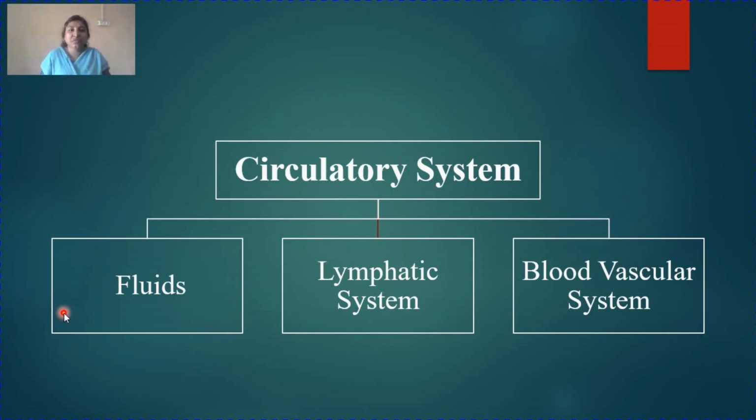So circulatory system we will study under three headings. One is your fluid, second is your lymphatic system, and third is your blood vascular system. This is the most important. Blood vascular system is the most important system and we all are aware of this system also. The new terms for you all are the fluid and the lymphatic system. So let's start with fluid.